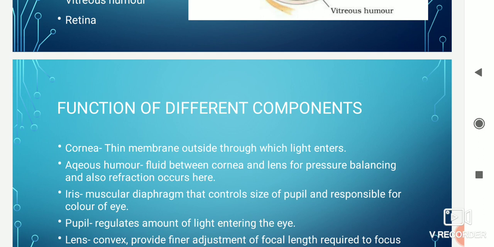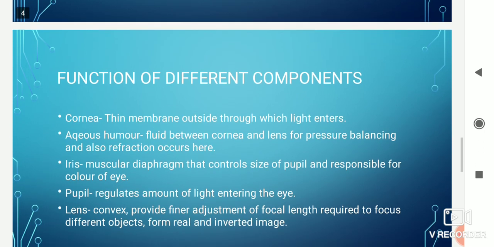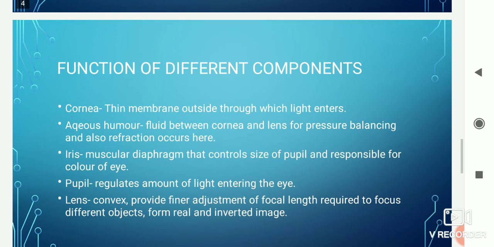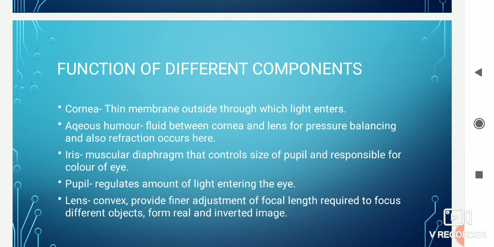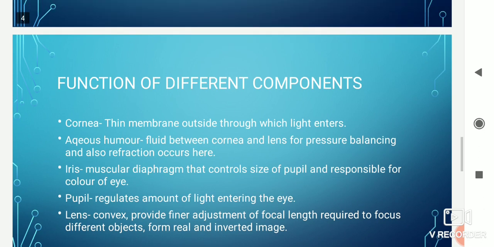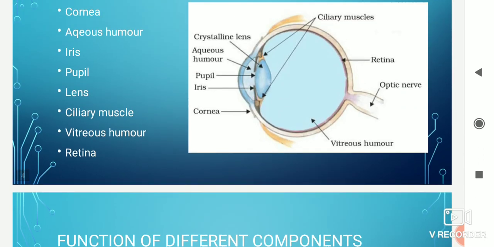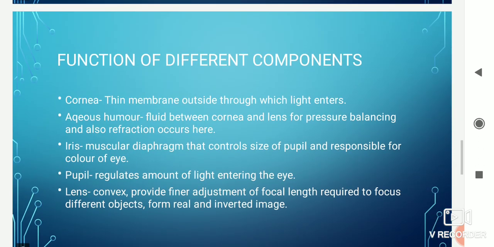Then the aqueous humor is a fluid between the cornea and the lens. It is a watery substance, so it helps in maintaining the pressure balance, and it is also the place where refraction occurs. As light enters from a rarer to a denser medium, here water is the denser, so some refraction occurs here.